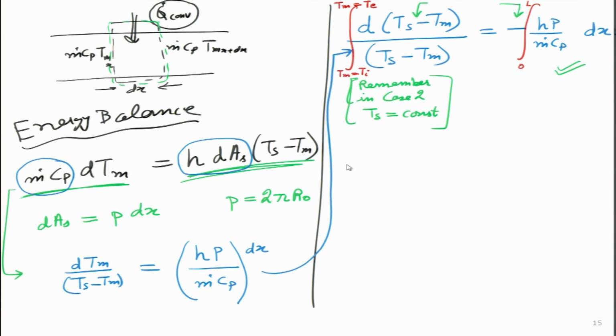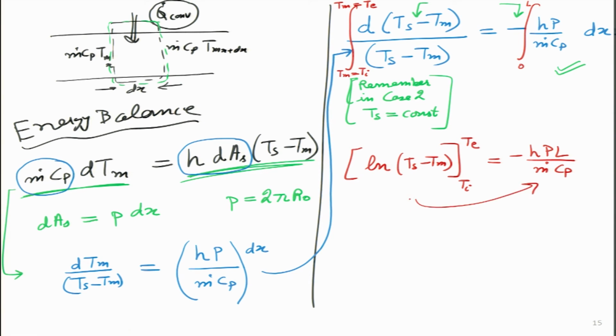So, integral on the left hand side is very straightforward. What I will get is a logarithmic Ts minus Tm with the limits Ti to Te, and the right hand side it is very simple, it turns out to be minus hPL over m dot Cp, which means once I solve this by putting the limits over here, what I will get is essentially T exit temperature will become known to me as Ts minus Ts minus Ti divided by e to the power minus h, and what is this thing next to h?